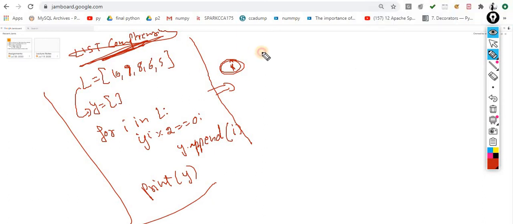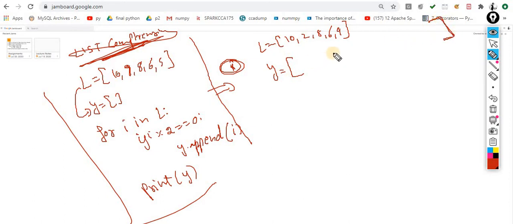Okay, so let's suppose this one is my list, whatever the list is. Now my concern is that I want to find the even numbers, and assign those even numbers into another list. Very simple: Y is equal to. This concept is called list comprehension.